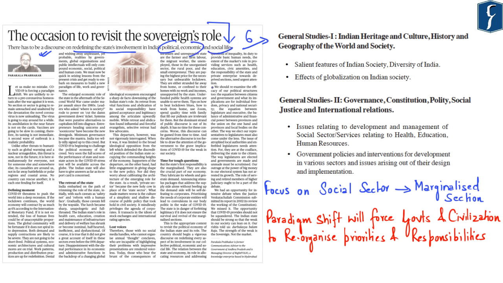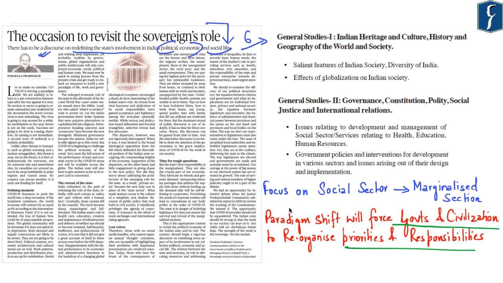So, this article highlights that the COVID-19 pandemic has brought about a paradigm shift in every aspect of life, and sooner or later, governments as well as civilizations across the world, most of whom are riding the wave of capitalism, including India, need to readjust not only their responsibilities but also their priorities, especially those areas which have been neglected by the state. And with respect to India, the article specifically mentions health as well as education. So in this regard, this article rests on the idea that the Indian state should be strong enough so that the weak in our society can lean on it.